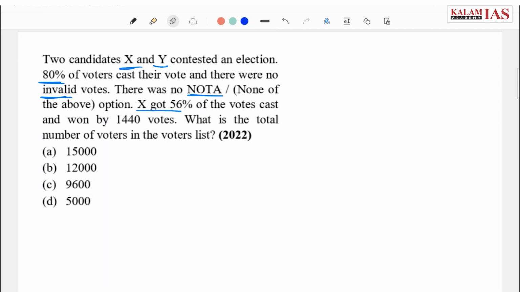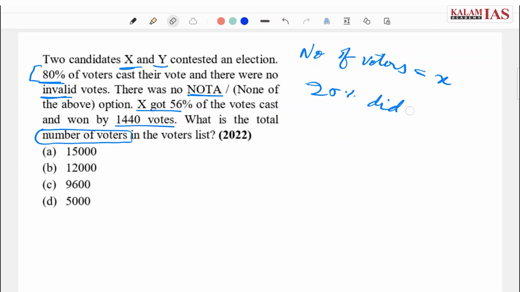X got 56% of the votes and won by 1440 votes. What is the total number of voters in the voters list? We have to find the number of voters. Let the number of voters be x. Now it is said 80% of voters have only voted. That means 20% voters did not vote. Effectively 80% of x voted,